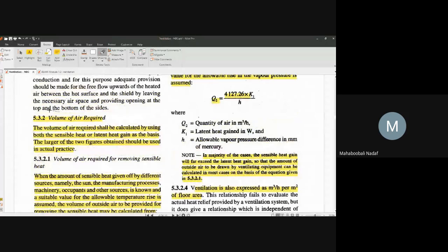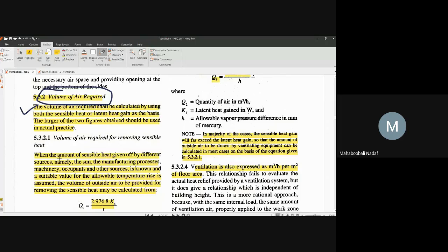Next is volume of air required. Now the design point is coming. How to calculate the volume of air? There are two types of heat: one is sensible heat, another is latent heat. Have you studied that in 9th or 10th standard at school? Latent heat. Has anyone understood latent heat? No, sir. What about the others? Shabaz, Ravina, Ramkrishna, Neha. Sir, I have heard the word, but I don't remember.